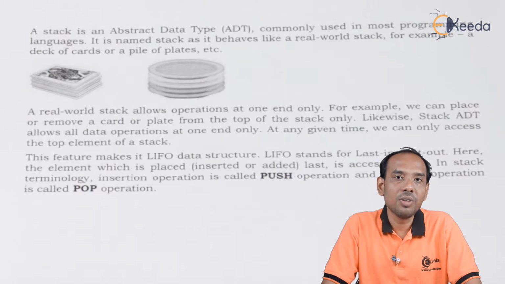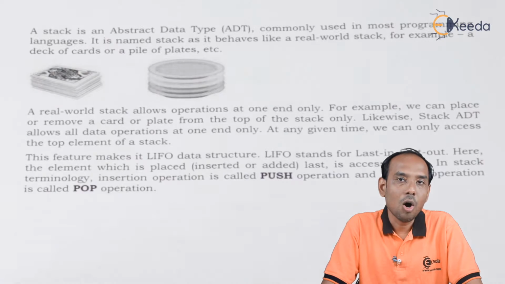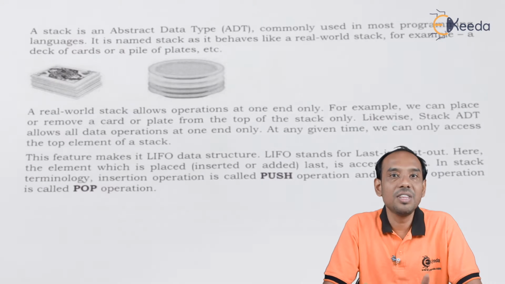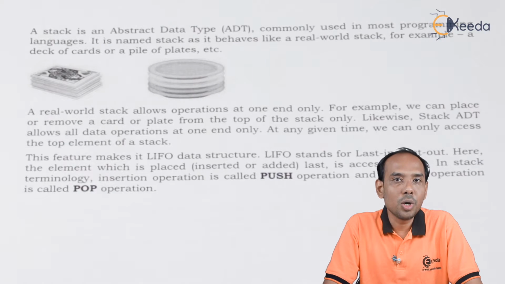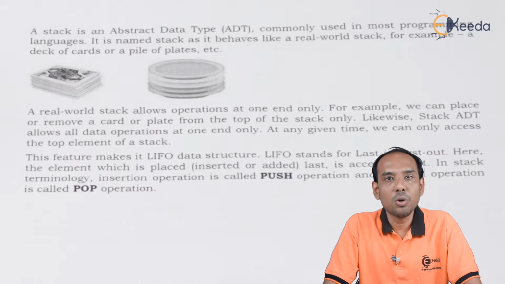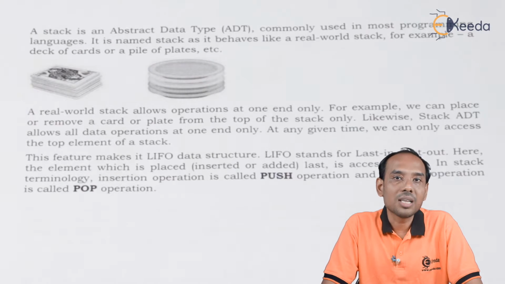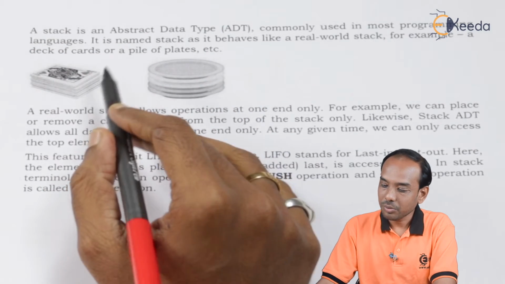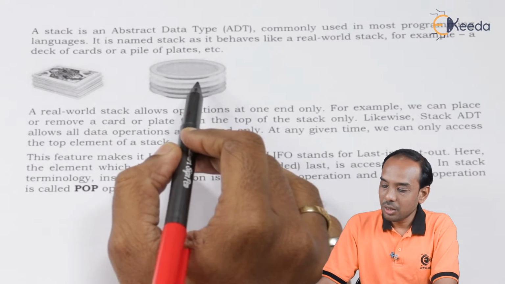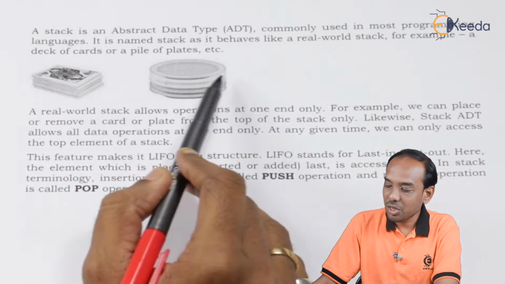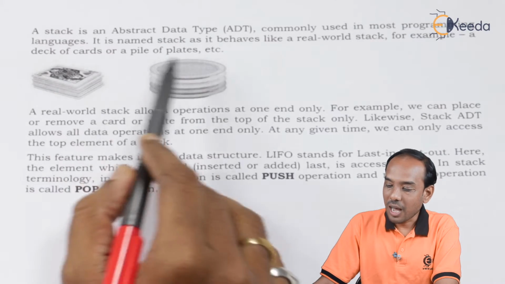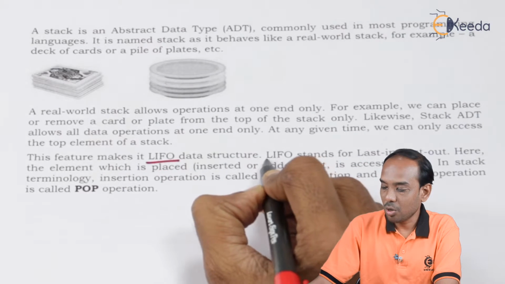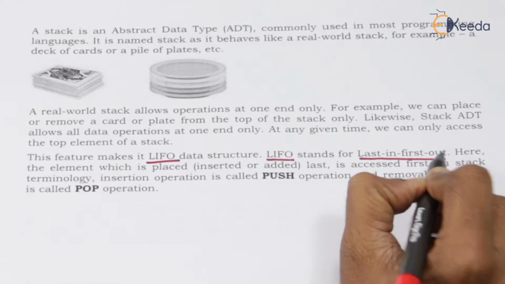Let's take an example. If I remove a card randomly, all the cards will tumble down, so that is not the proper way. So we have the stack structure in which we insert the data elements in last in first out manner. Other examples are a deck of cards and piles of plates. In these structures we follow the last in first out pattern. LIFO stands for last in first out.